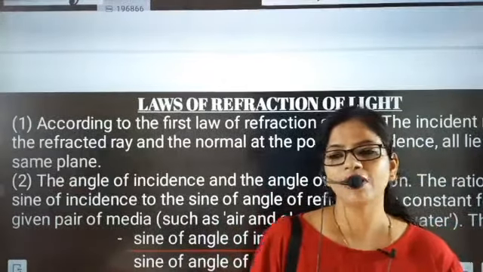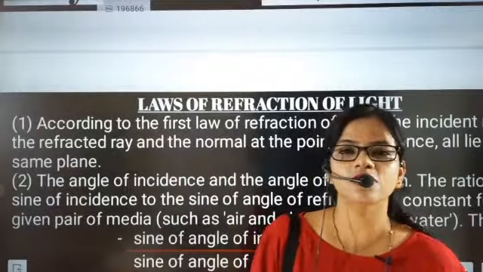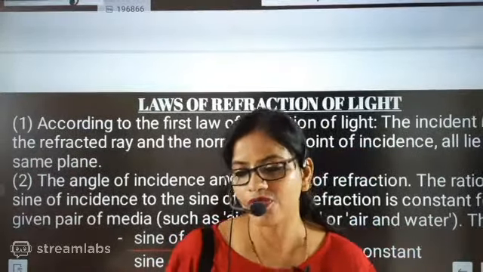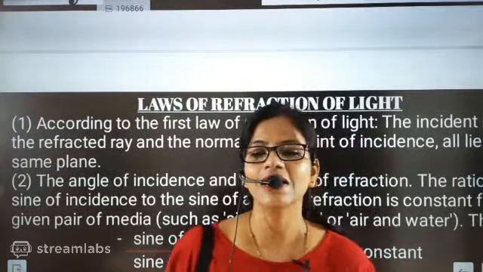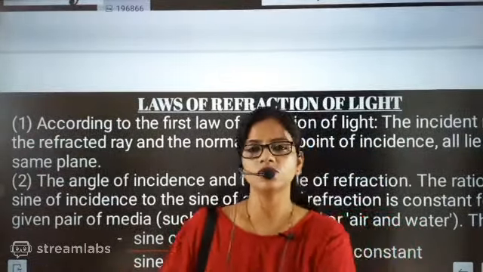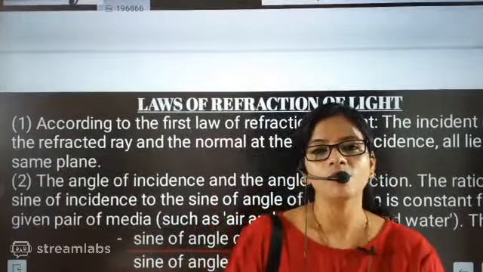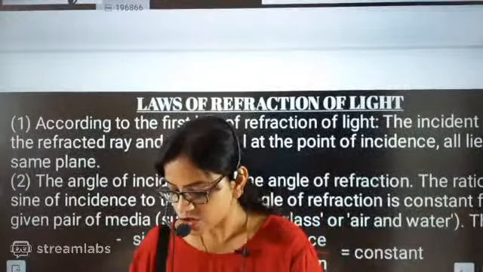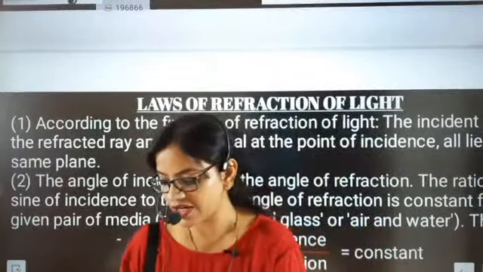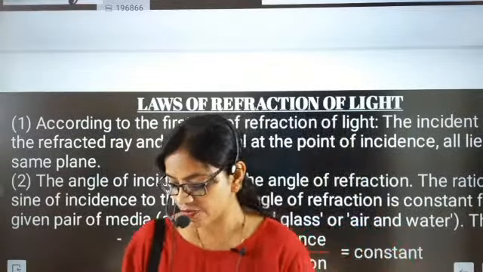Now, after that, the second part, we have done Snell's law. That is 1621, he invented this law. In that, he told that the angle of incidence and angle of refraction will be helpful for finding the refractive index. Refractive index is responsible for finding how much the light is bending. So the bending capability of a light ray is known by using the refractive index, and we learned how to find the refractive index of a material.